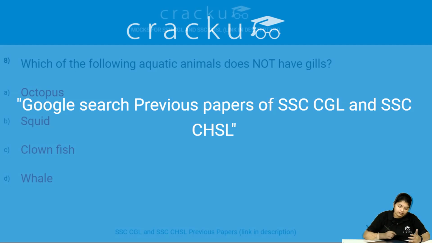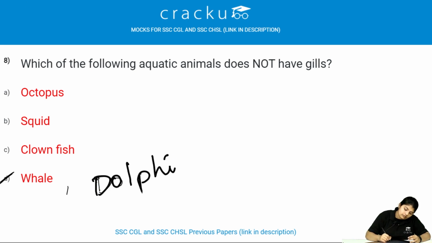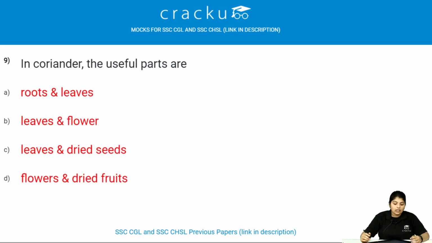Which of the following aquatic animals does not have gills? Whales do not have gills, and dolphins also do not have gills. In coriander, the useful parts are leaves and dried seeds. Leaves we use when we prepare curries, and dried seeds we make into powder, which is called coriander powder, or normally we call it dhania powder.